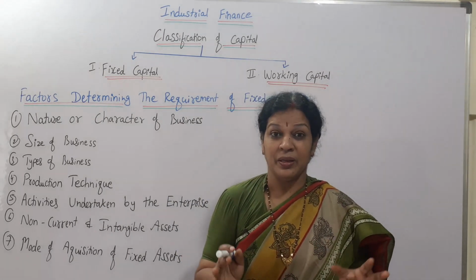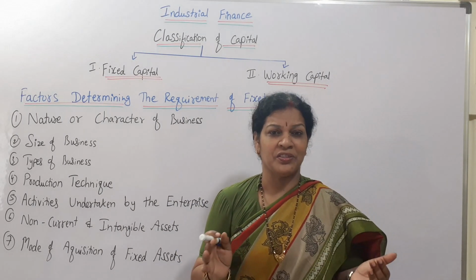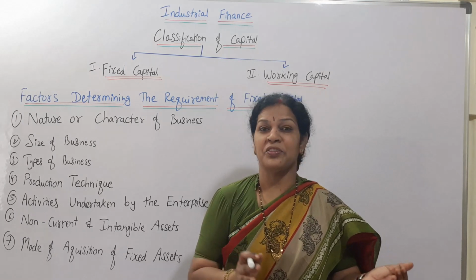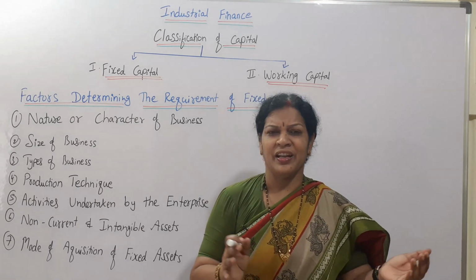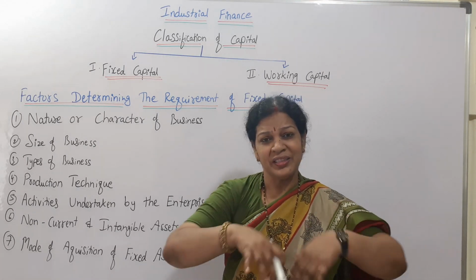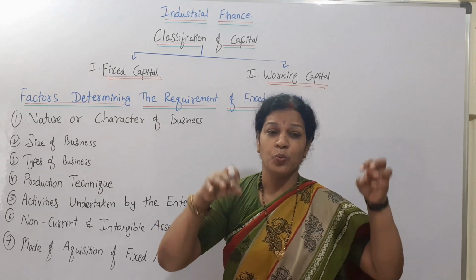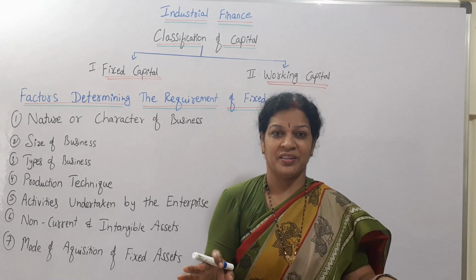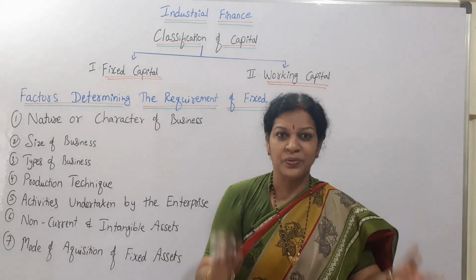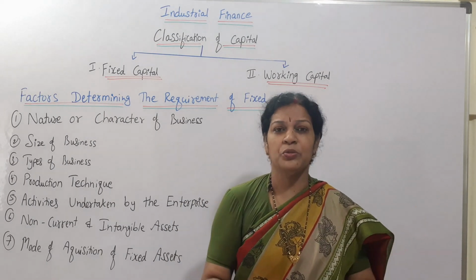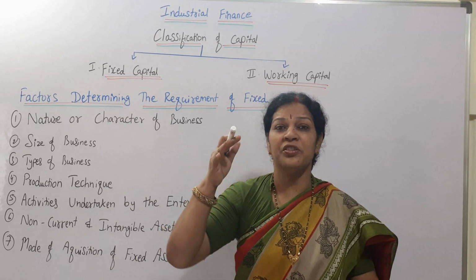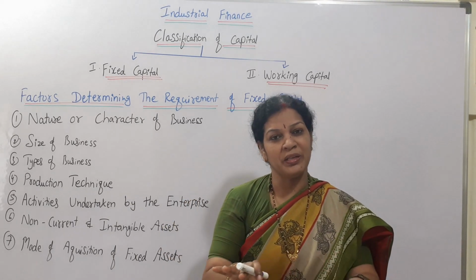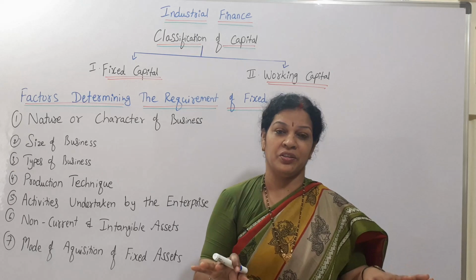For example, purchasing of furniture, plant, building and land, machinery. Once you purchase this kind of assets, that is blocked, you can't change it, that is fixed. You have purchased it, you need to use it. Unless you dispose of the assets, they will remain consistently in the organization.